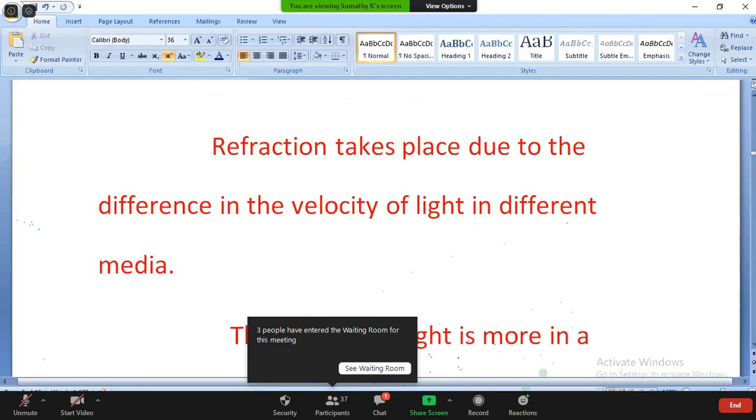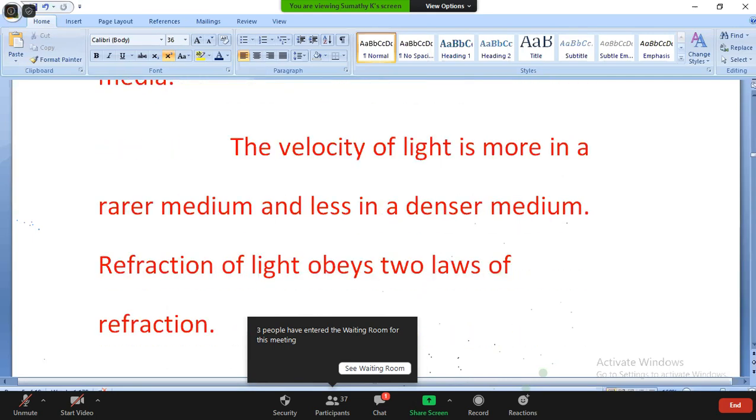Next, the velocity of light is more in the rarer medium. Velocity means speed in a direction.